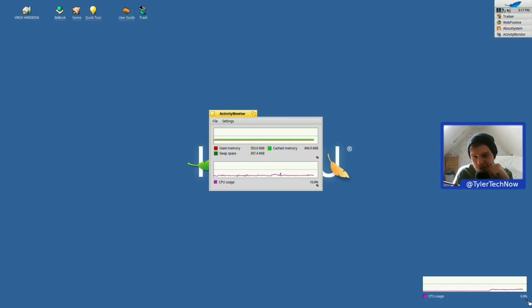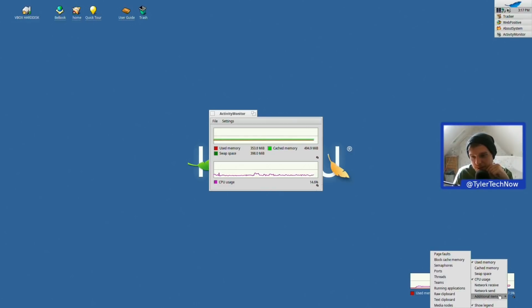And then if we wanted to drag it back, how do we get that back? Do we just pop it on there? Can we left click it? Oh, and you can also show more things. So we're showing memory, network speeds, additional items.